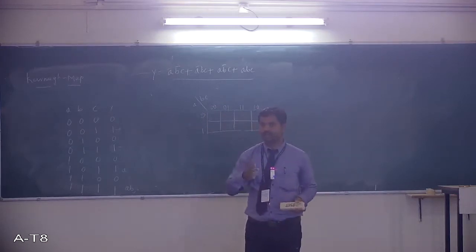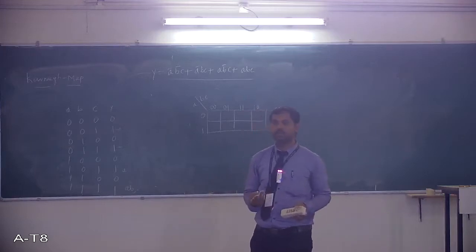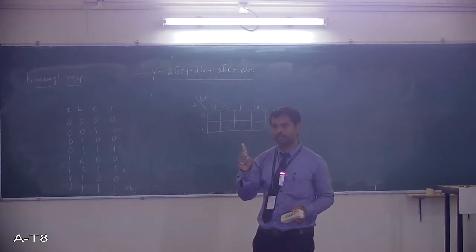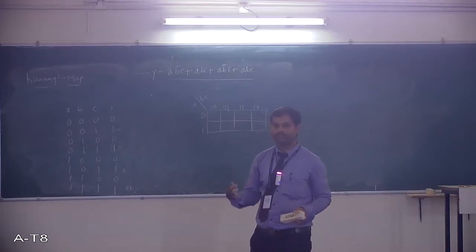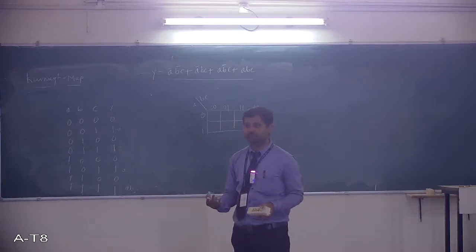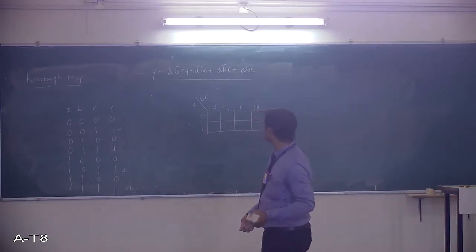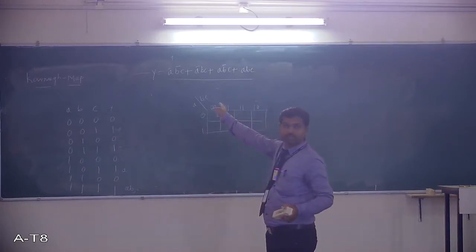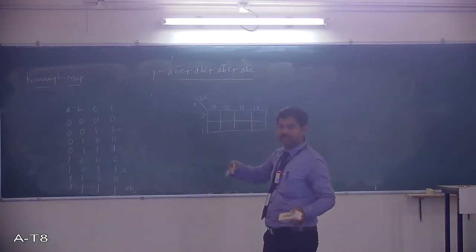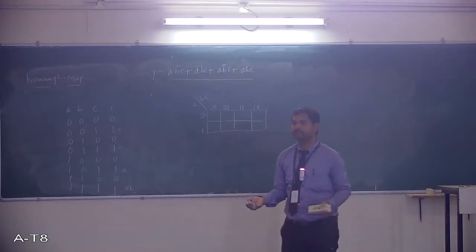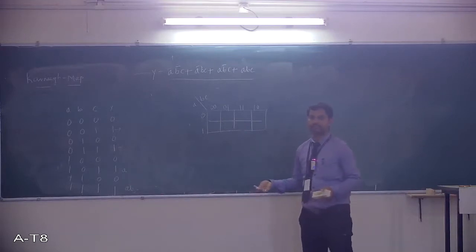So adjacent cells should differ by 1 bit. This is the rule for the K-map. Like that there are many other rules, and we will see the implementation of that expression with the K-map in the next class, because it will take time.